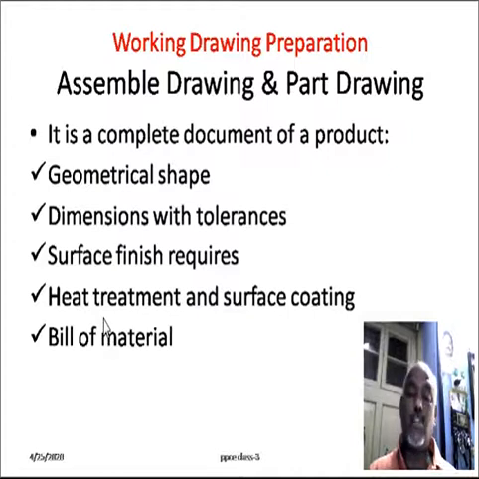Second, dimensions with tolerance. Based on the tolerance, machining allowances given on the component, that will be mentioned on the drawing itself. Third one is surface finishing requirement. Fourth one is heat treatment and surface coating requirement. And the fifth one is the bill of material. So these information should be furnished on the working drawing for the manufacturing of the product itself.